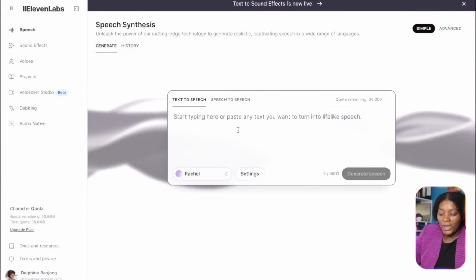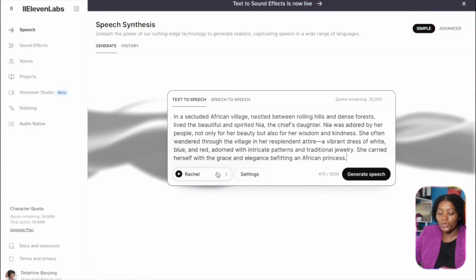So just to avoid all of that, I just use the pay tool. If you can actually read your story with your voice, it makes it more emotional, it makes it better because you are going to know where to emphasize the things that you are supposed to emphasize. So when you are here now, you just go ahead and paste your story like this.